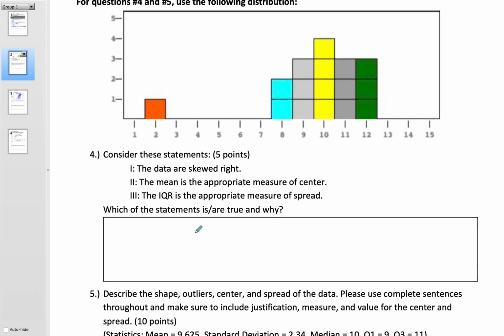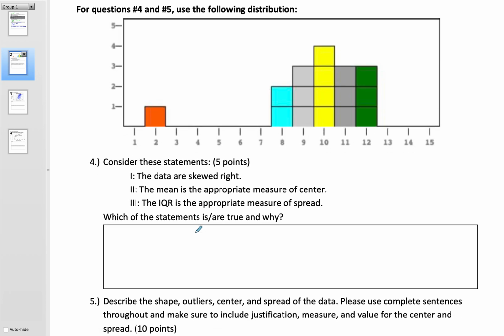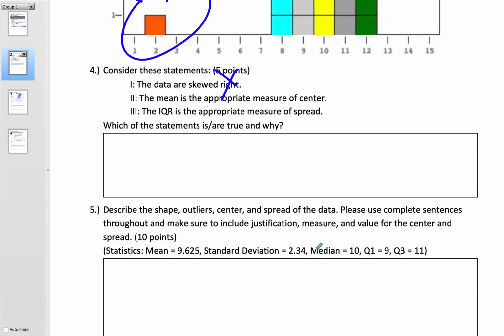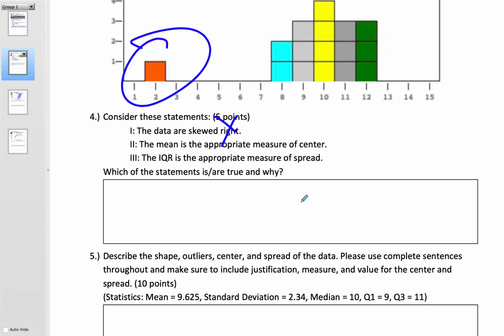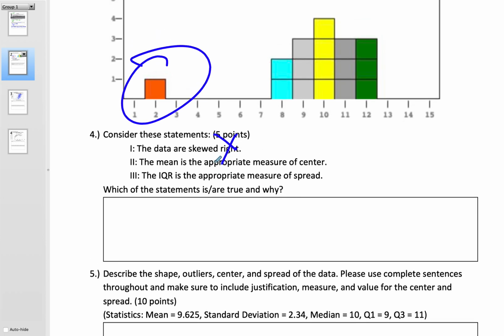All right, next is about socks. So this kind of threw some people off here. "Data are skewed to the right." That is not true. That's a common misconception. The skewing is happening on the left. And in fact, if you go down and look at the statistics, you can see the mean is slightly less than the median. That's an indication that there is a slight skew to the data. "The mean is the appropriate measure of center." That has to be false. "And the IQR is the measure of spread." That is true. So 3 is the true statement because the data is skewed.